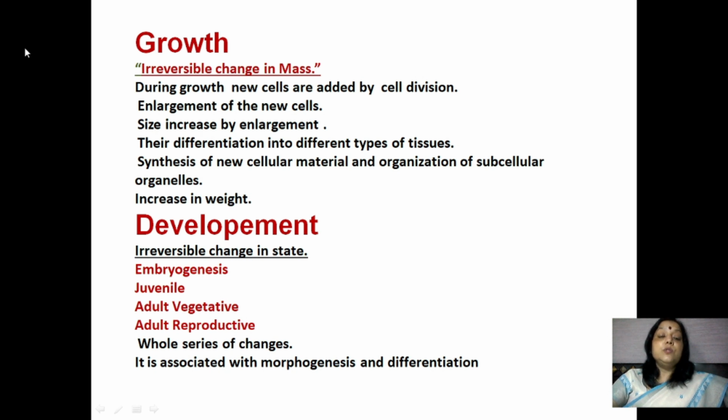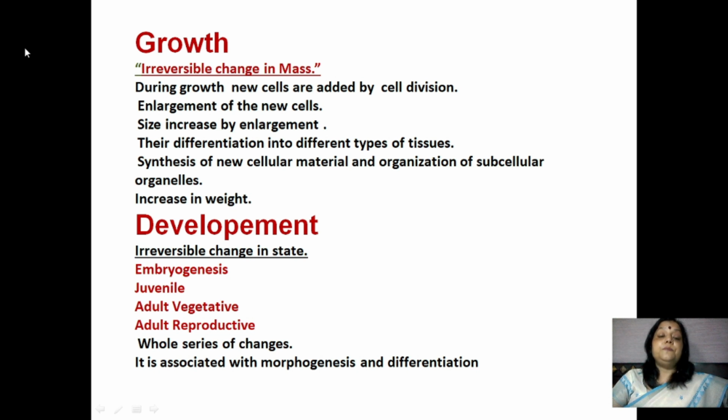The ultimate result is an increase in dry weight. And what is development? Irreversible change in state. As we know, plants continue to grow throughout their life cycle.